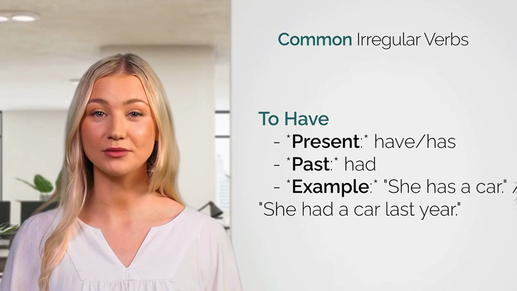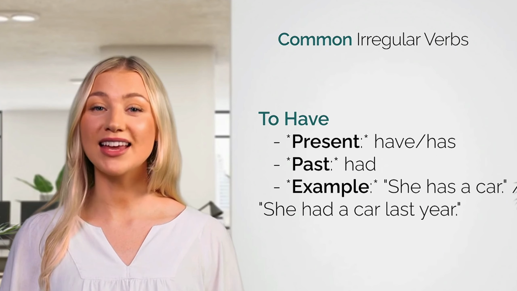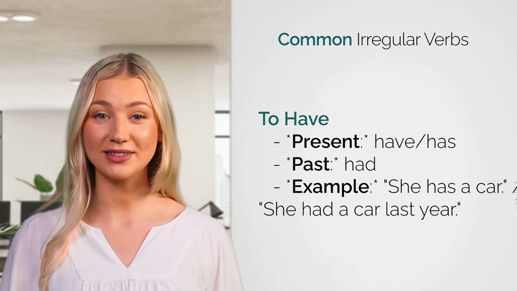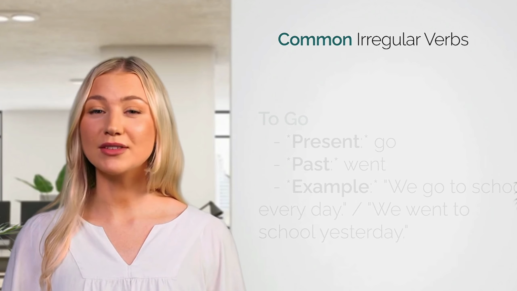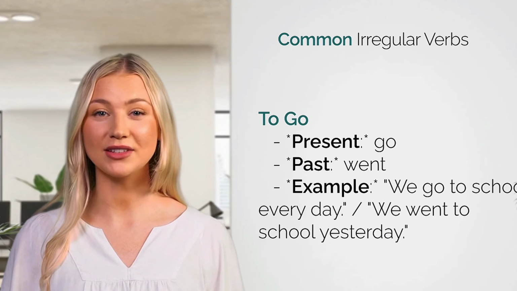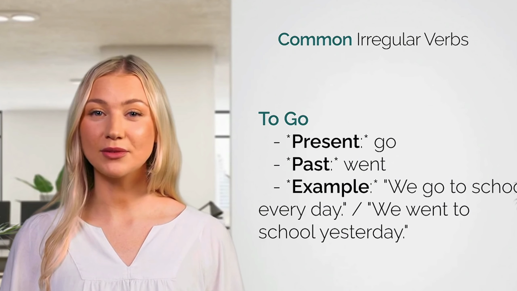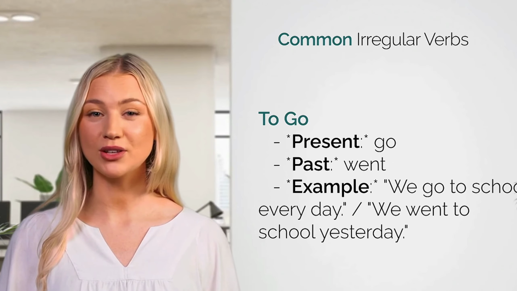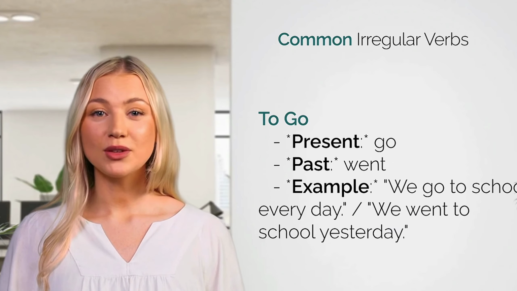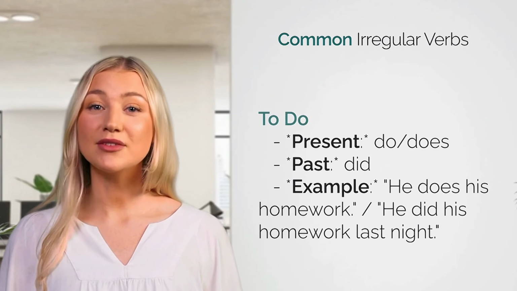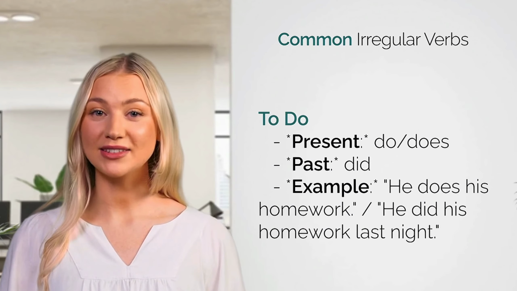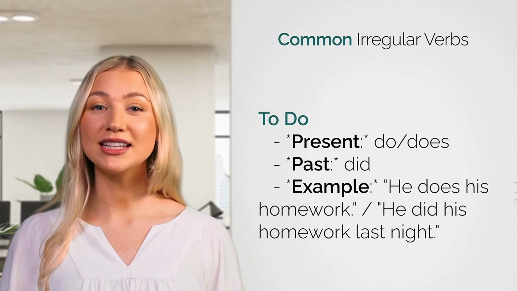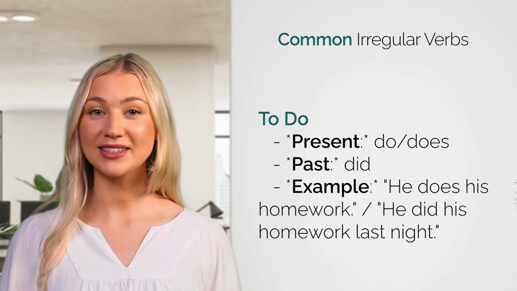2. To have. Present: have, has. Past: had. Example: she has a car. She had a car last year. 3. To go. Present: go. Past: went. Example: we go to school every day. We went to school yesterday. 4. To do. Present: do, does. Past: did. Example: he does his homework. He did his homework last night.